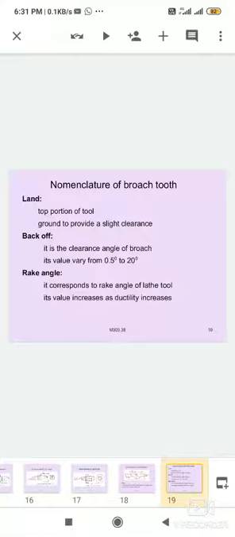Rake angle or hook angle or face angle corresponds to the rake angle of a lathe tool. It depends on the work material and its value increases as the ductility increases. Rake angle for important materials such as mild steel, alloy steel and cast iron: mild steel is a strong, rigid material.